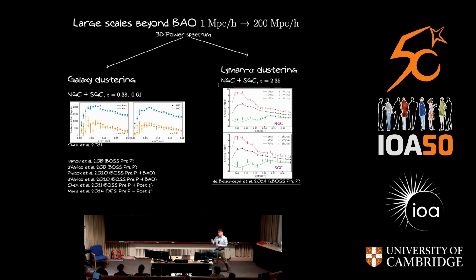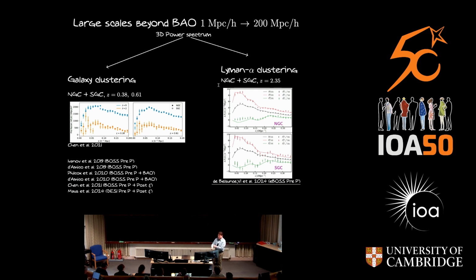I would like to note, though, that in galaxy clustering, there are many methods to extract cosmological information beyond the BAO using redshift space distortions or Alcock-Paczyński tests, and some of these have also been developed in the Lyman-alpha forest community by Andreu and his group in Barcelona. What I will mostly focus on is a different aspect, which is measuring the 3-dimensional power spectrum of the Lyman-alpha forest transmission and Lyman-alpha forest clustering.